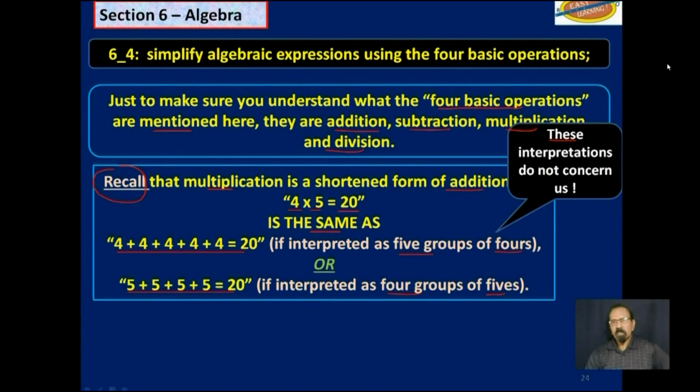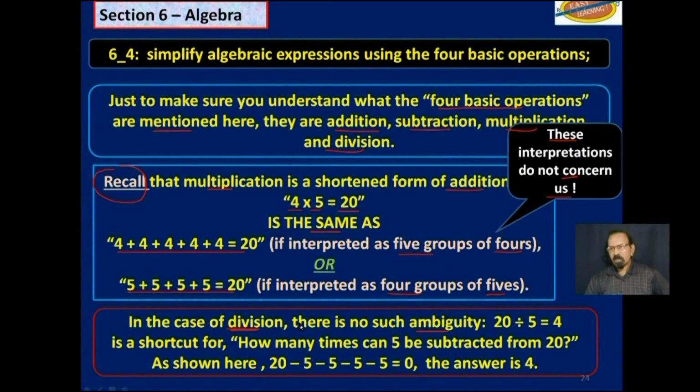Now, these interpretations do not concern us now. In the case of division, there is no such ambiguity. 20 divided by 5 is 4. And it is a shortcut for how many times can 5 be subtracted from 20. As shown here, 20 minus 5 once, minus 5 twice, minus 5 3 times, minus 5 4 times, we get 0. So the answer is 4. 20 divided by 5 is equal to 4. You can subtract 5 from 20 4 times.